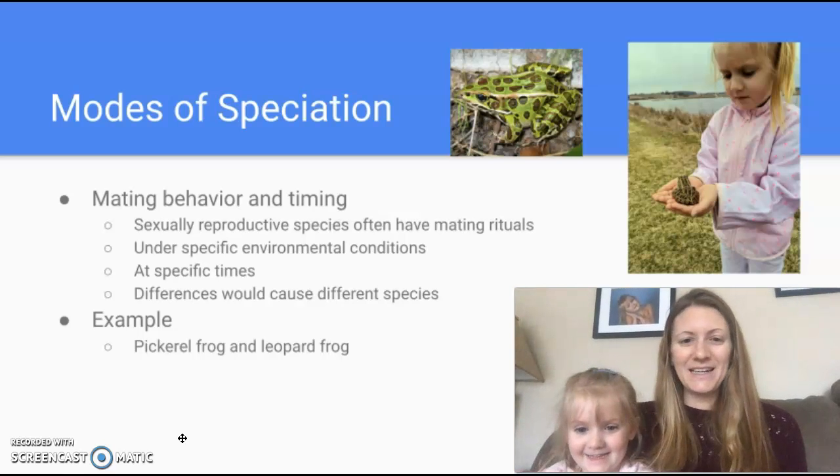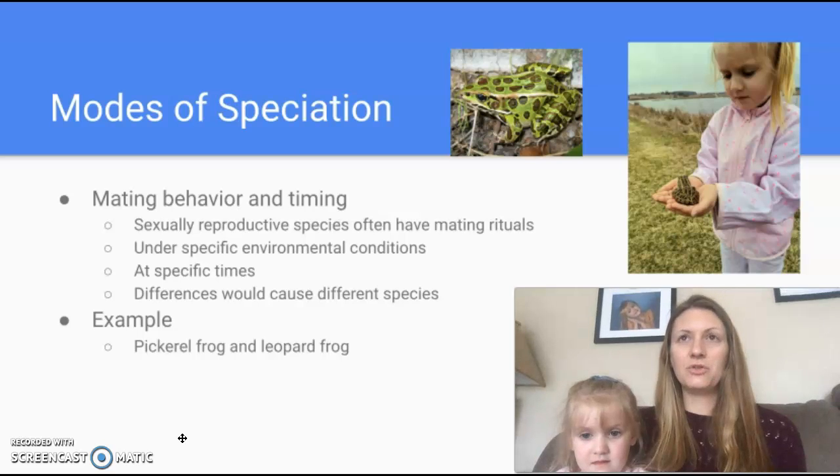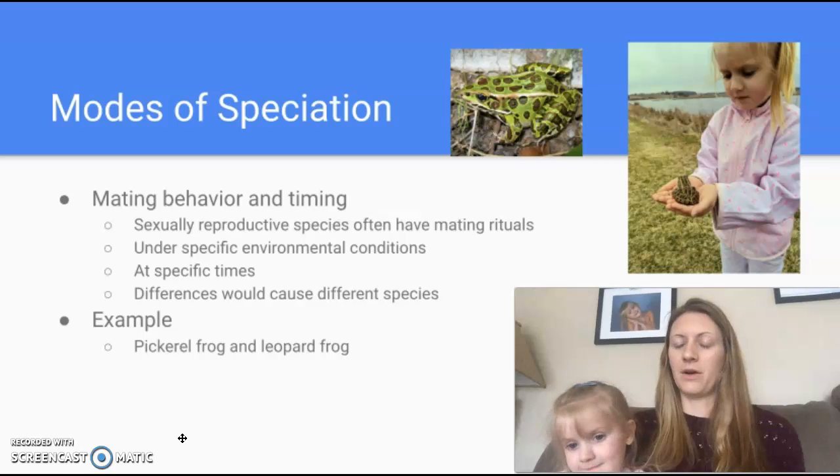Okay, so sexually reproducing species usually or often have mating rituals, and if these rituals become different, then they can be selective in the type or in the species that's being generated.